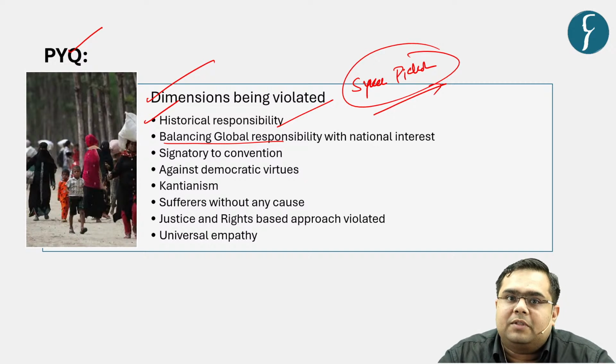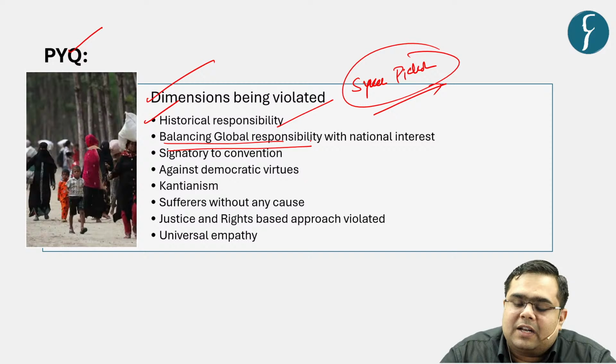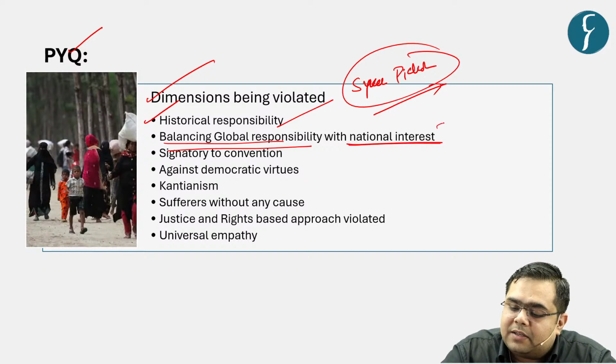Then again, the dimension being violated is that they call themselves the superior leaders of the world. They call themselves the guardians of democratic values. So they have to balance the global responsibility with the national interest.